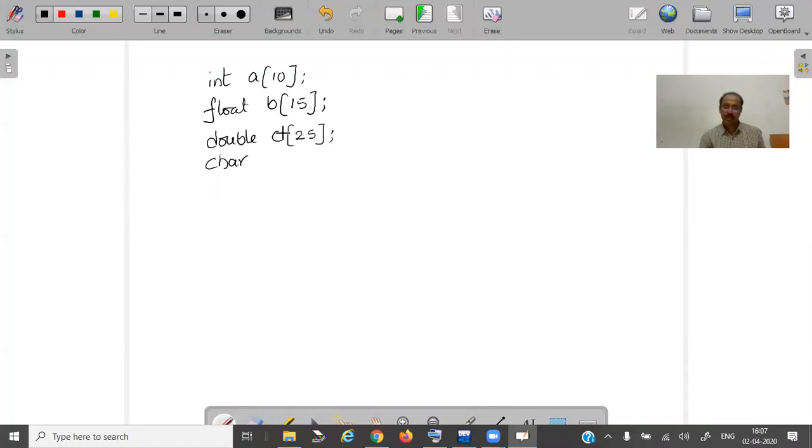Similarly, if I want a character array which holds 100 elements, I have to declare char, the name of the array, and the size of the array is 100. You can also declare int n equal to 10, and now I want an array a of size n.